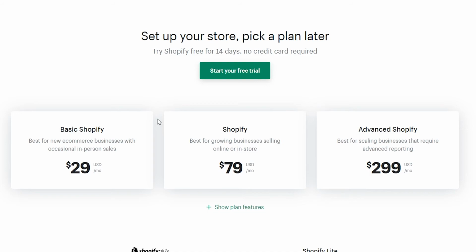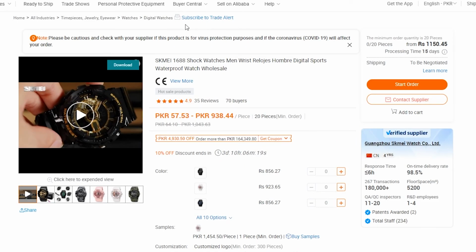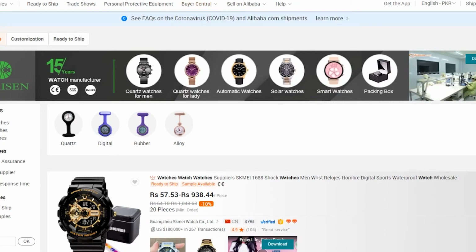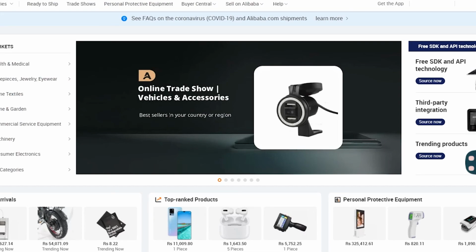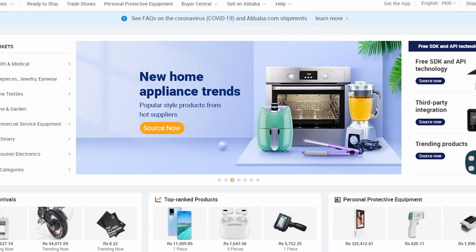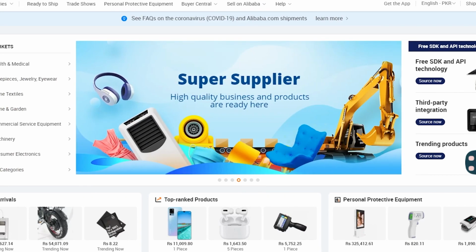If you don't have any of that right now, use their basic plan, have faith in yourself, find the best products for cheap over here, and then sell them, and then basically market them on social media, on Instagram, and there is no need to overthink that. Just simply think, what do you personally click on when you see an ad? Just do that. Just get the answer to that question from your own heart and you will have a successful ad campaign. So guys, this is basically how you can get started with Alibaba dropshipping. Nothing too crazy, super simple, and honestly it just requires time to do the perfect product research.